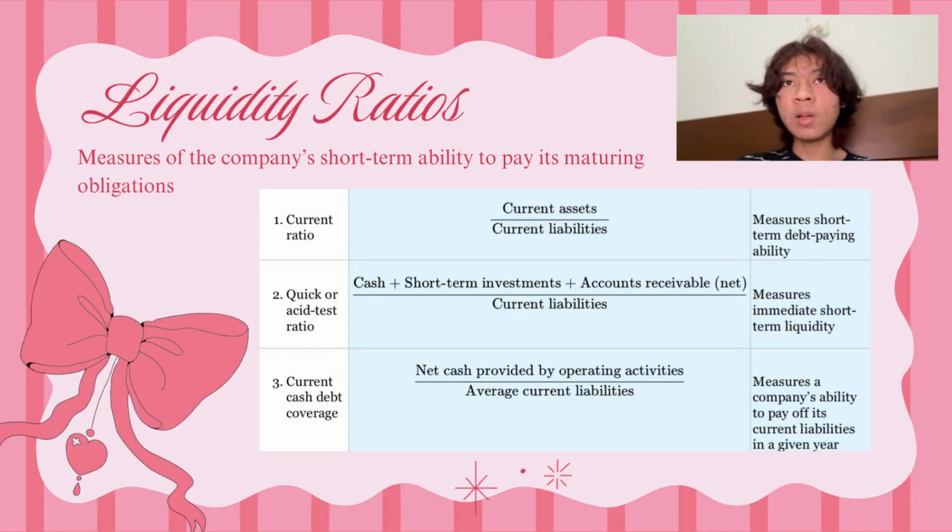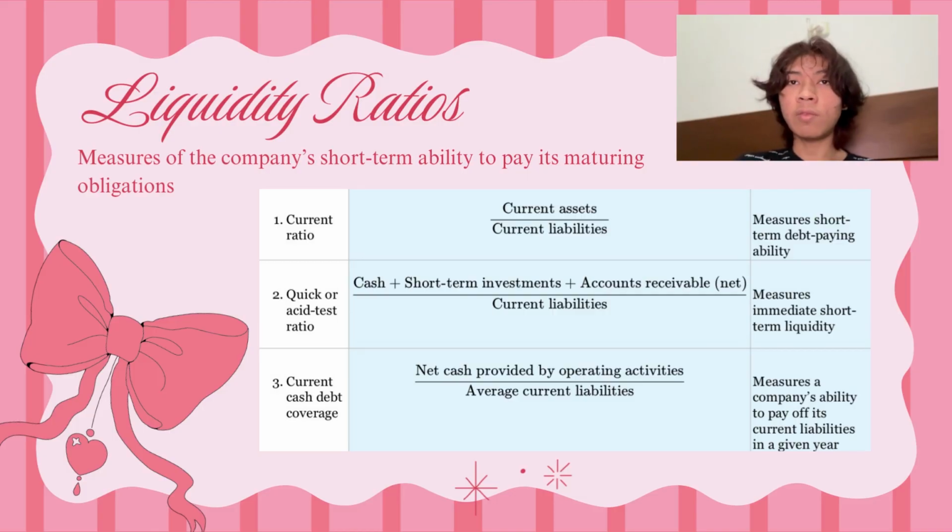It measures of the company's short-term ability to pay its maturing obligations. There are three kinds of these ratios. The first one is current ratio, which the formula is current assets divided by current liabilities. The function is to measure short-term debt paying ability. And the next one, we have quick or acid test ratio. The formula is cash plus short-term investments plus accounts receivable divided by current liabilities. The function is to measure immediate short-term liquidity.